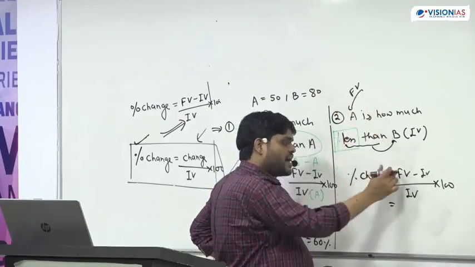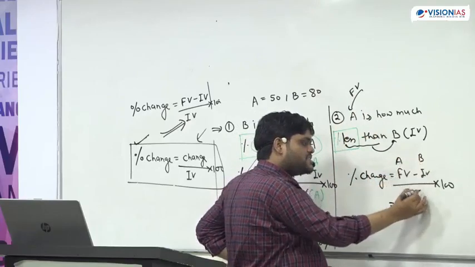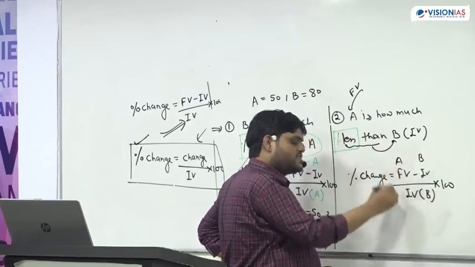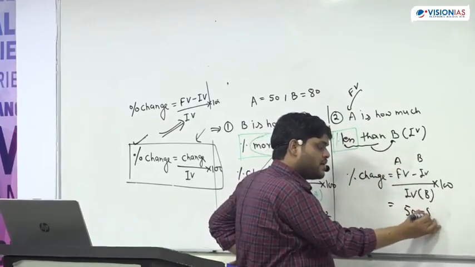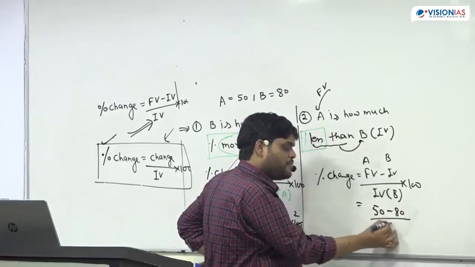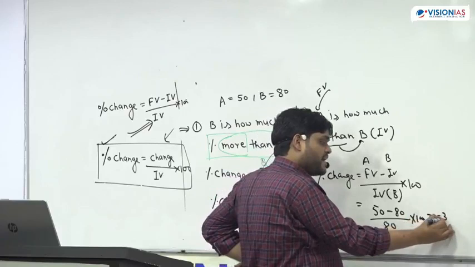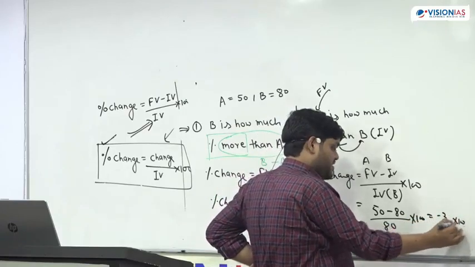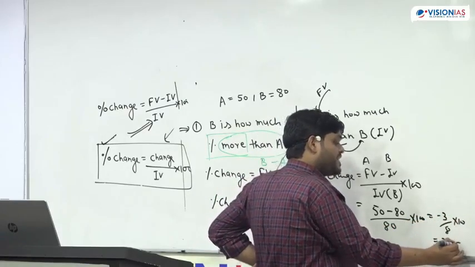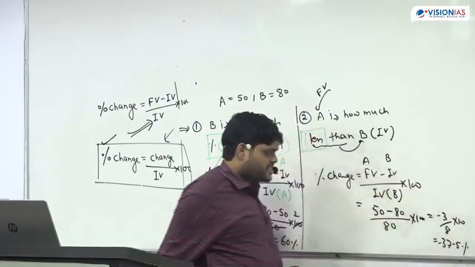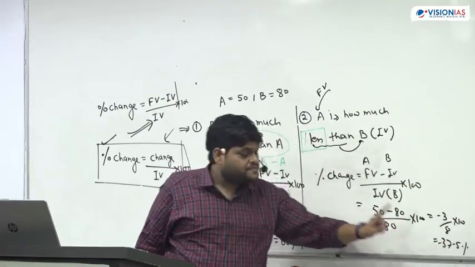So A is the final value, B is the initial value. So the whole scenario changes. This becomes 50 minus 80 upon 80 into 100, and this becomes minus 3 upon 8 into 100, or minus 37.5%.